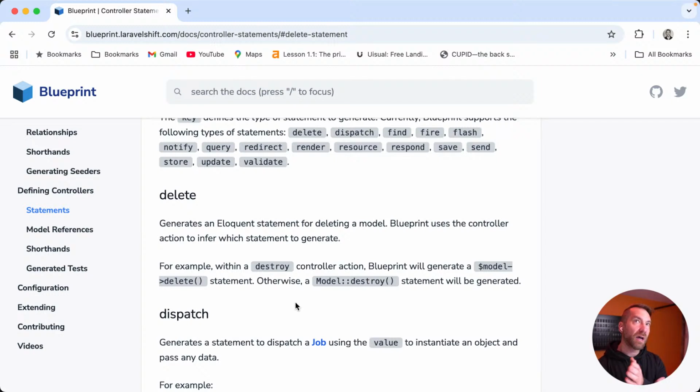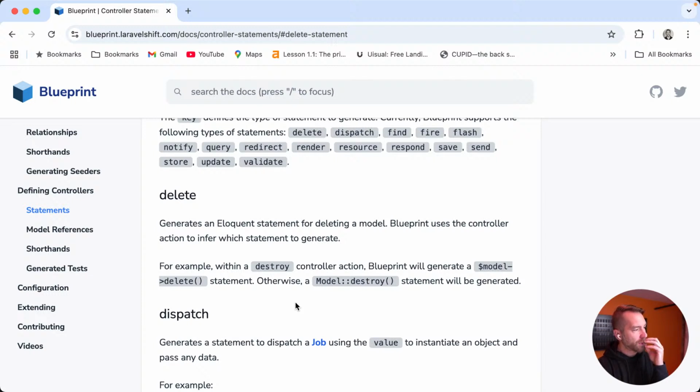Within the context of a Livewire component, we don't necessarily know that user is a model, even though in our example, as developers, we know it is. We don't know it when Blueprint is generating the code. That kind of sucks. Yeah, the controller action knows it's destroy.